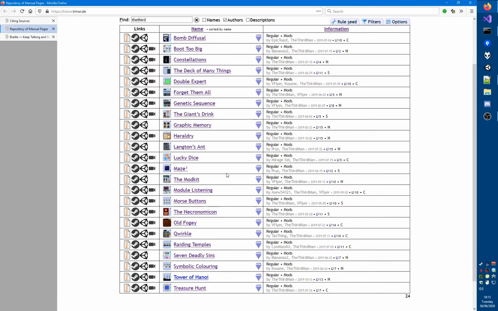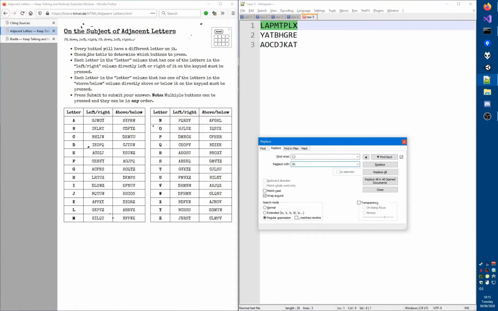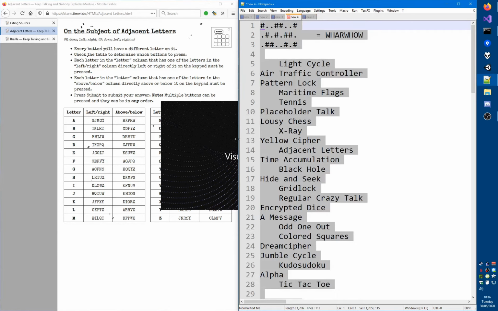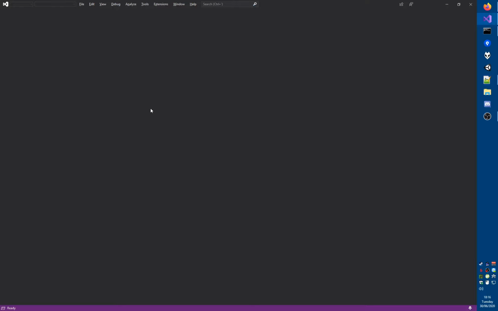Oof, this is going to be a lot of work, but let's do it regardless. Adjacent letters, here we go. So, first of all, let's put spaces in front of every letter so I can mark the right ones. Okay. So, L. A and Y, that's a no, and then A, L, P, and then an A, that's a no. P, A, M. Okay, I'm starting to think that maybe I should do this in code. That would probably go faster. I think I'm going to do this in code. It will also be more fun that way.